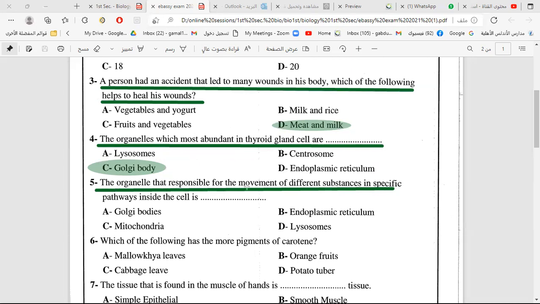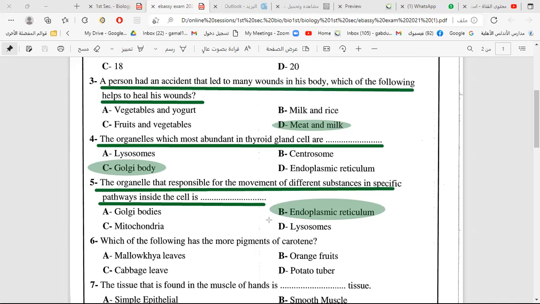The organelle responsible for movement of different substances in a specific pathway inside the cell, transporting substances. So it will be Golgi bodies, endoplasmic reticulum, mitochondria, or lysosomes? What do you think? Transporting substances, like the underground in the cell, canals and tubules that help in transporting substances. Endoplasmic reticulum, of course. Very good.